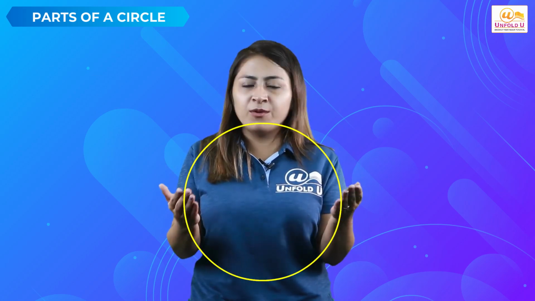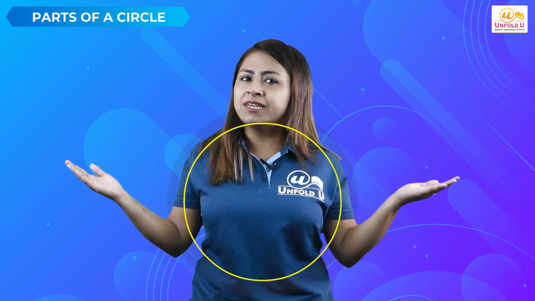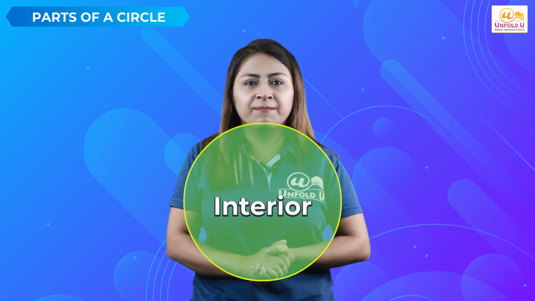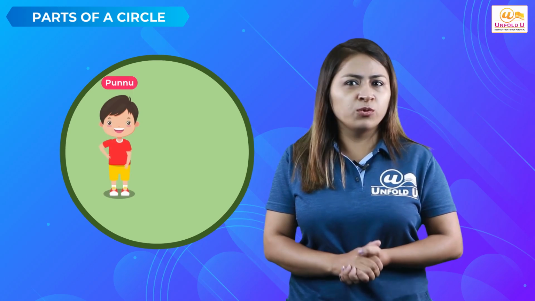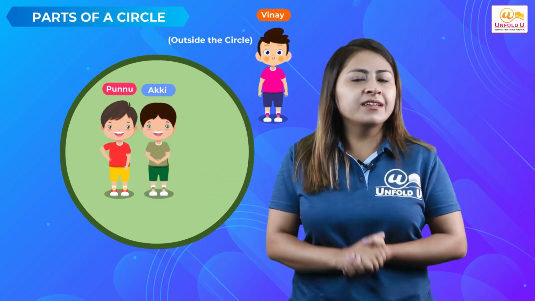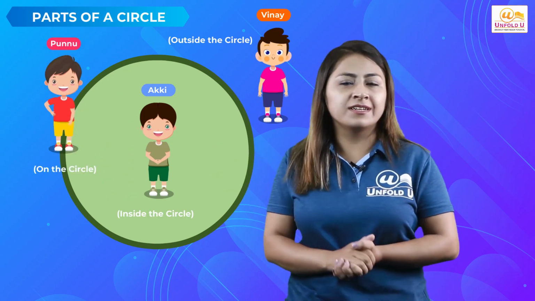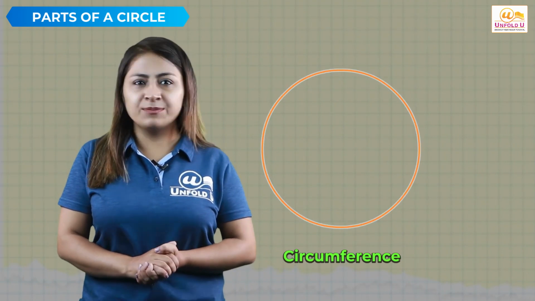Now, we have studied that every closed curve has an interior and an exterior region, so in this case also, because a circle is a closed curve. So anything that's lying outside the circle is the exterior and anything that's lying inside is its interior. For example, suppose this is a circular ground and there are 3 friends, Punnu, Aki and Vinay. Vinay is standing outside the circle, Aki is standing inside the circle and Punnu is standing on the boundary of the circle. Now, this complete boundary of the circle we call the circumference.